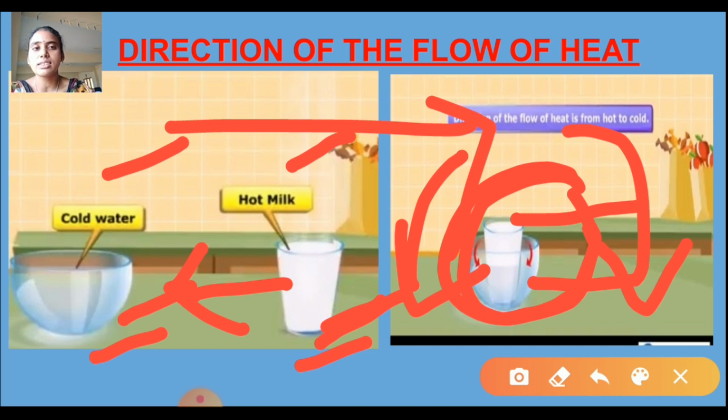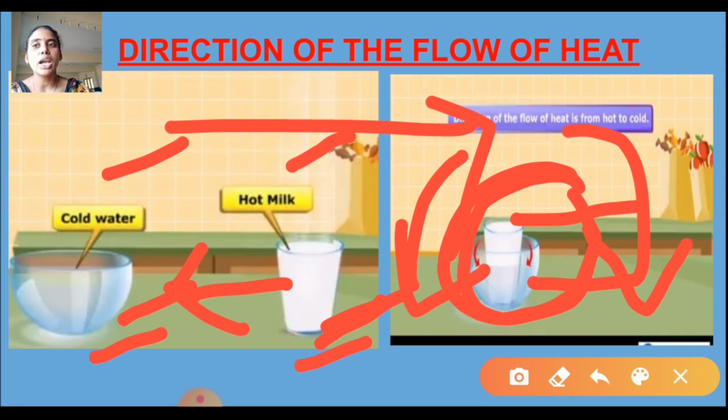This is also a very easy method. For example, your mother has given you a hot coffee or hot milk. You don't sip it at one time, so do that once. How will the heat flow? What is the direction of the heat?